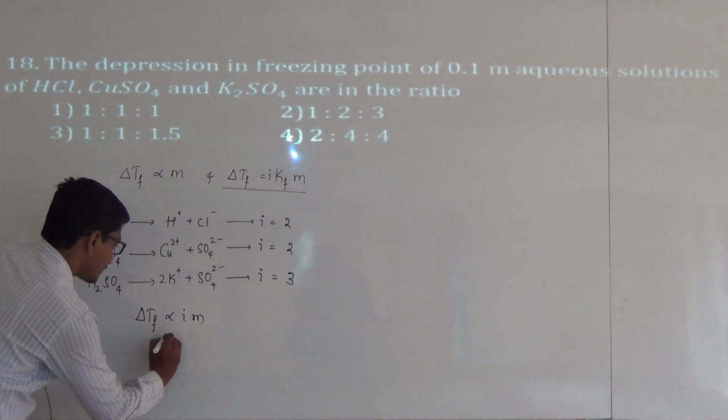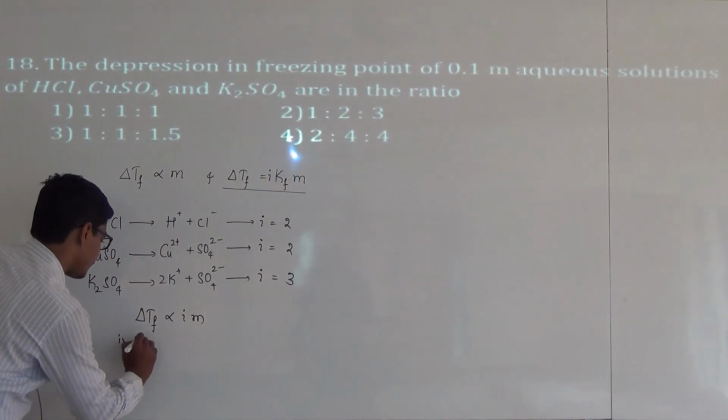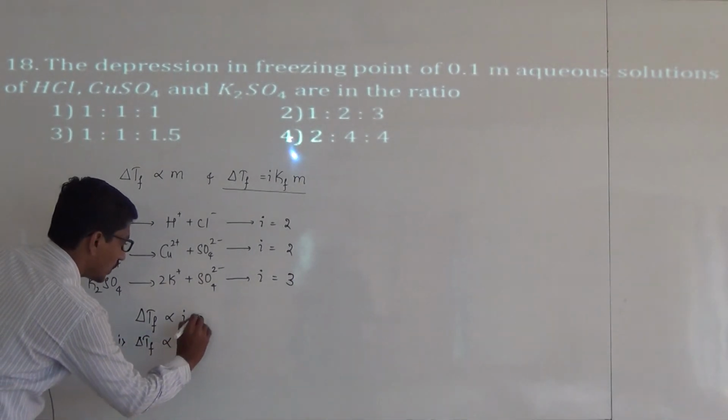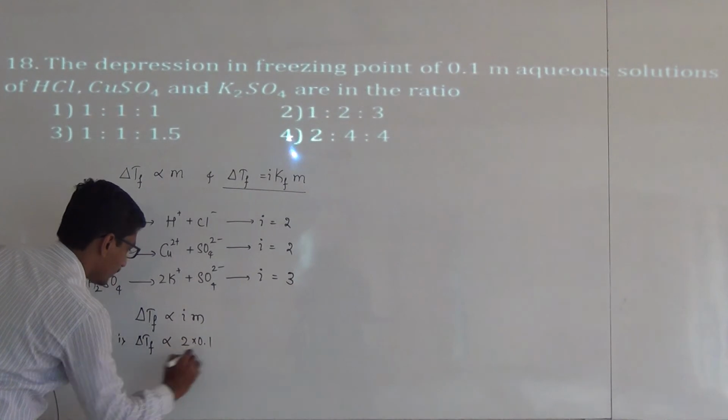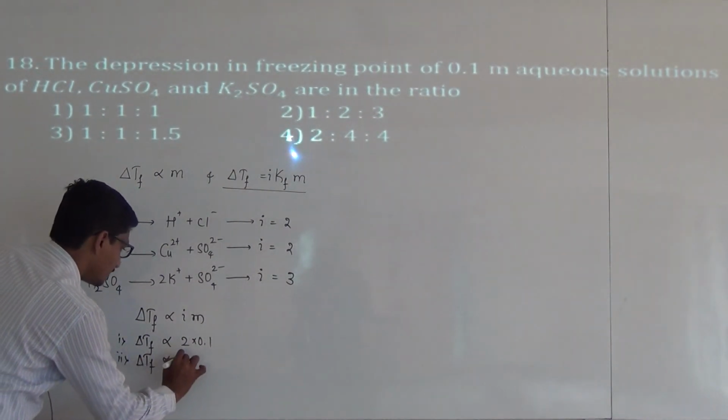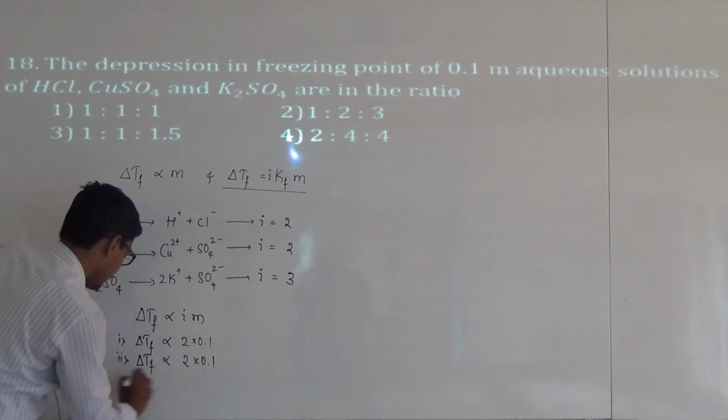In this case, first one is delta Tf is 2 and this one is 0.1. Second one is delta Tf is 2 into 0.1.